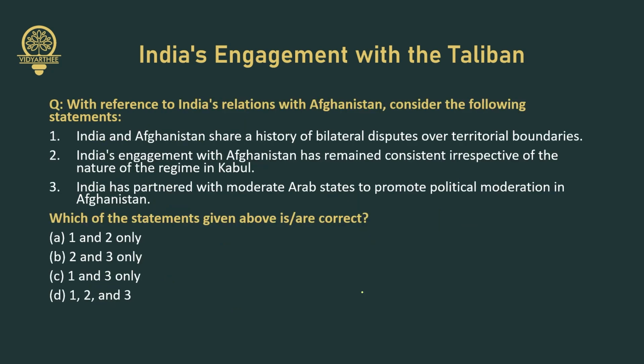Let's get on to the question. With reference to India's relations with Afghanistan, consider the following statements. India and Afghanistan share a history of bilateral disputes over territorial boundaries. And the second statement, India's engagement with Afghanistan has remained consistent irrespective of the nature of the regime in Kabul. Now, India has partnered with moderate Arab states to promote political moderation in Afghanistan. Answer it in the comment section.